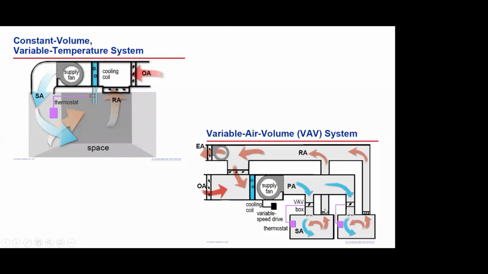But in a variable air volume system, the supply air is divided into various zones, and each zone has its own variable air volume box with its damper and its thermostat. Depending upon the microclimate requirement, it throttles, reducing or increasing the airflow, to maintain the set point of that particular thermostat. Similarly, the next zone with its own VAV box will have a separate set of controls.